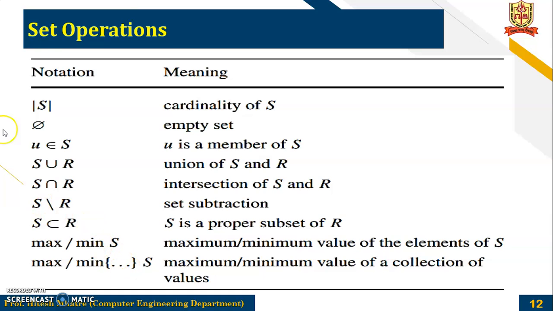Then the set operators. So this specifies the cardinality of the set S. Phi represents the empty set. This represents that U belongs to S, that is U is a member of set S. And S union R indicates the union between the two sets. S intersection R represents the intersection. For set subtraction we use the backslash here. Then proper subset, that is S is a proper subset of R. Then minimum and maximum value of a set, and then minimum and maximum for a collection of values of a set. So these are set operations.